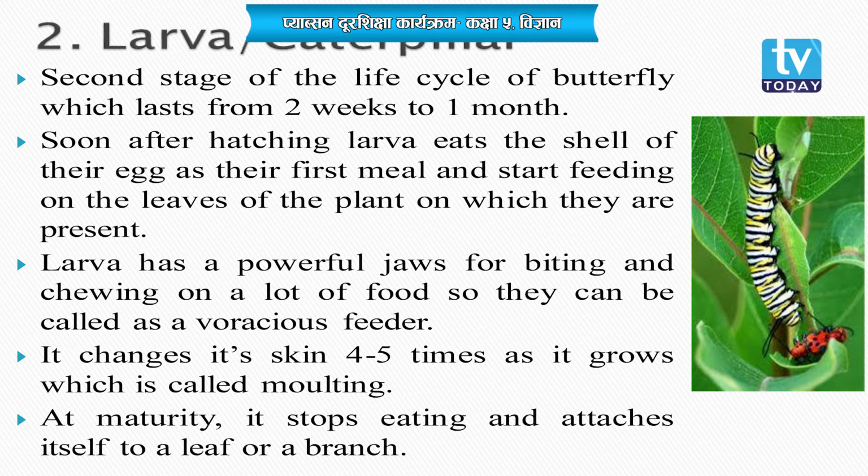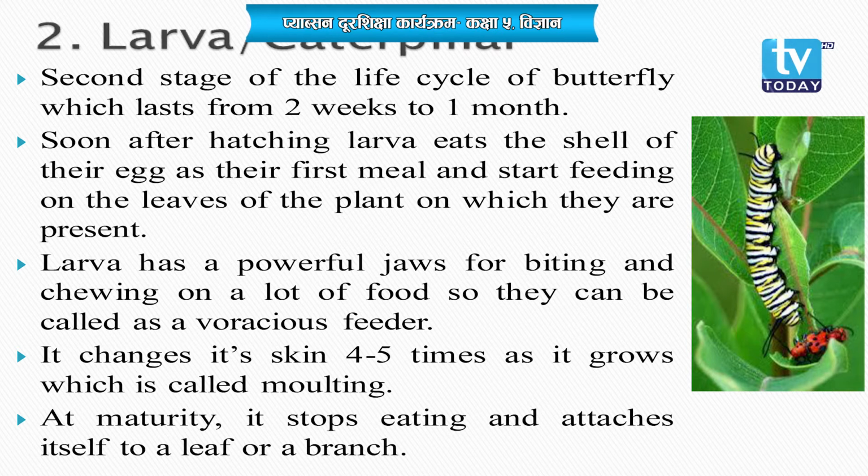So, the larval stage or the caterpillar is also called a voracious feeder, okay, because they have strong teeth for chewing or biting a lot of food, and since they feed on a lot of food, they are also called voracious feeders.